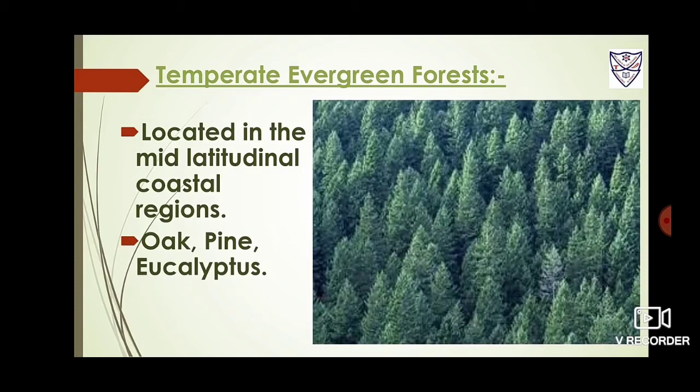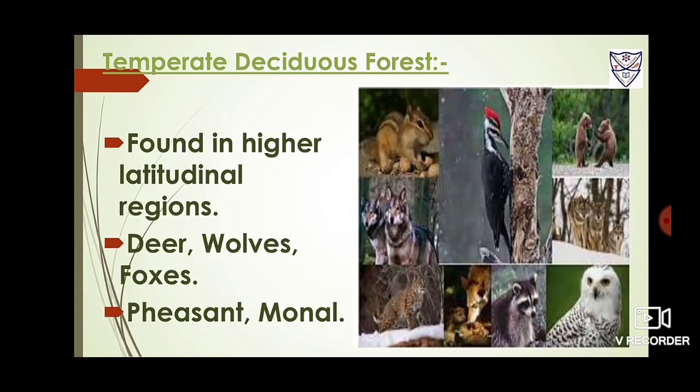Now the next is temperate deciduous forests. They are found in higher latitudinal regions like the northeast of the USA, New Zealand, China and Chile, and coastal regions of Western Europe. They shed their leaves in the dry seasons, and the common trees there are oak, ash, beech, etc. Deer, wolves, foxes are the common animals, and the pheasant and the monal are the common birds.